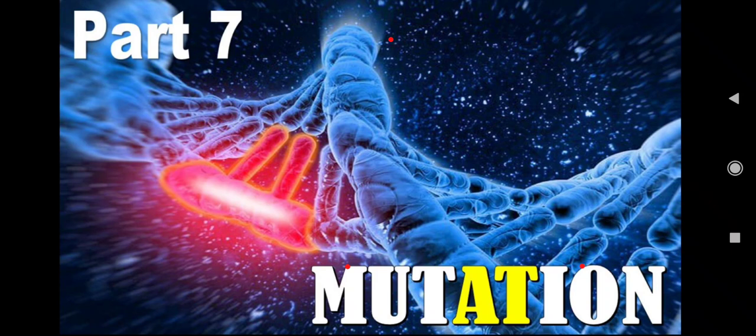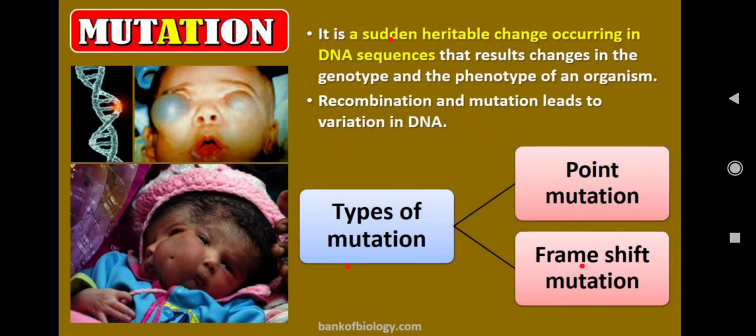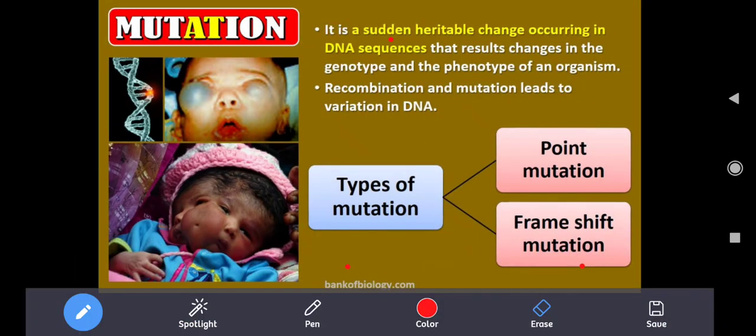Now I think you have a brief account of what mutation is. Mutation is nothing but sudden changes taking place in the genetic material. Due to this mutation, various harmful results and useful results also will be there. Look at the picture. It is a sudden heritable change occurring in the DNA sequence. So where is the gene present?